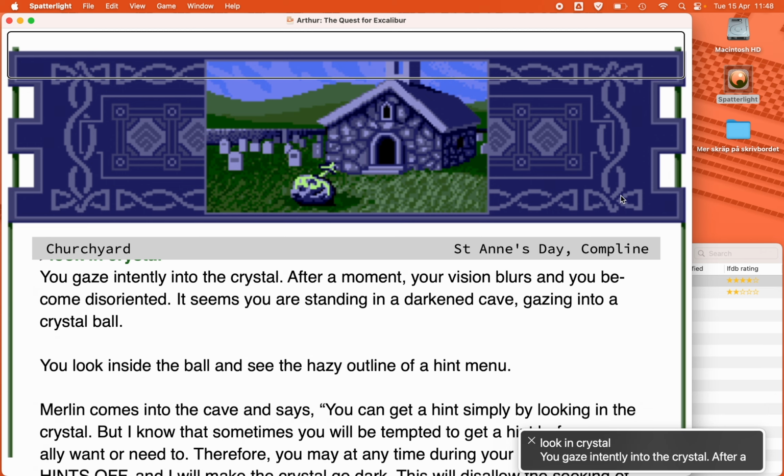Look in crystal. You gaze intently into the crystal. After a moment, your vision blurs and you become disoriented. It seems you are standing in a darkened cave, gazing into a crystal ball. You look inside the ball and see the hazy outline of a hint menu. Merlin comes into the cave and says, you can get a hint simply by looking in the crystal, but I know that sometimes you will be tempted to get a hint before you really want or need to. Therefore, you may at any time during your adventure type hints off, and I will make the crystal go dark. This will disallow the seeking of help for the remainder of that session. If you still want a hint now, then look once more into the crystal. Merlin disappears. Your vision clears and you are no longer in the cave.